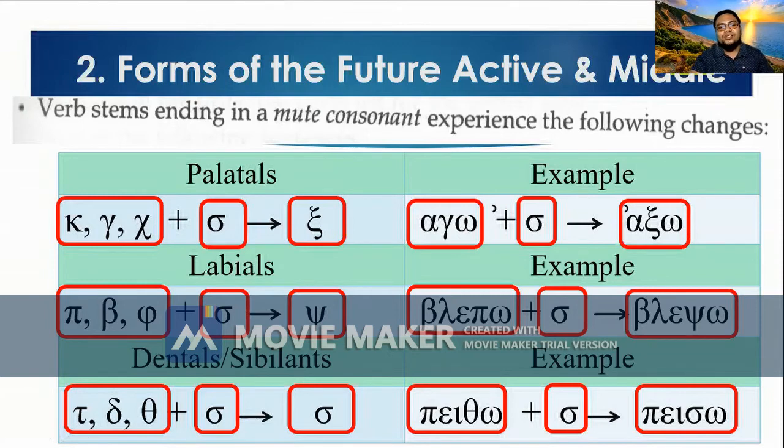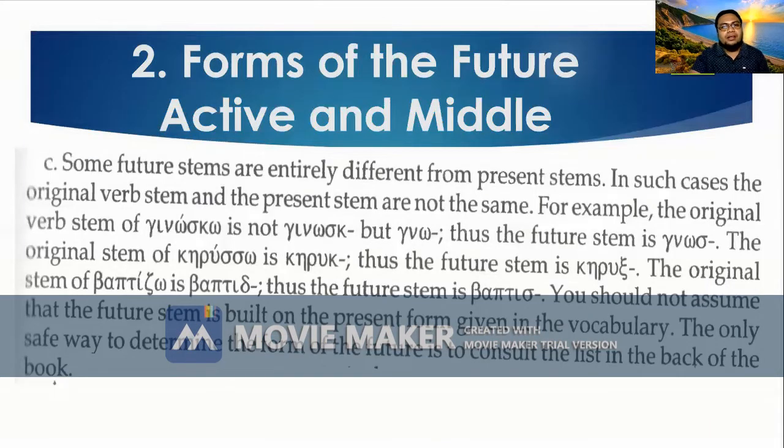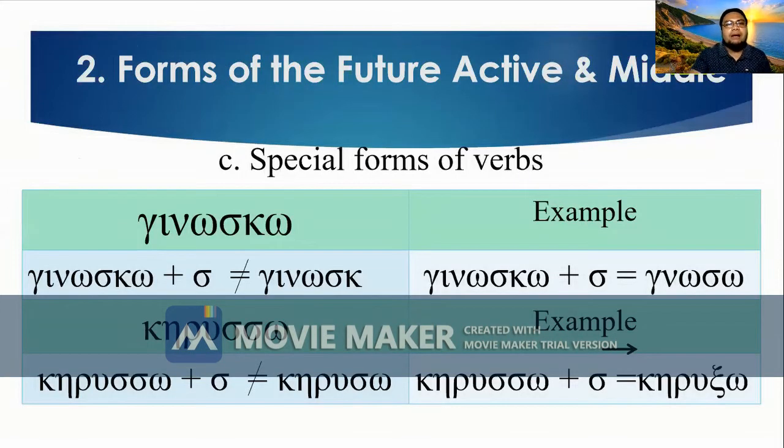So sibilants are also the same. So double S, later we'll learn that, and you will change that to one sigma, or another rule will follow. So there are also forms that are entirely different from the present stem. So when you look at the present and the future, it looks different. So let's take a look at these examples.